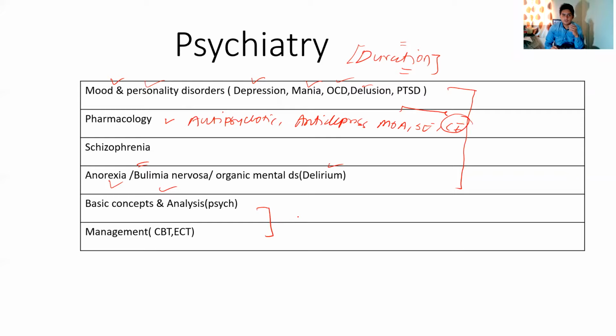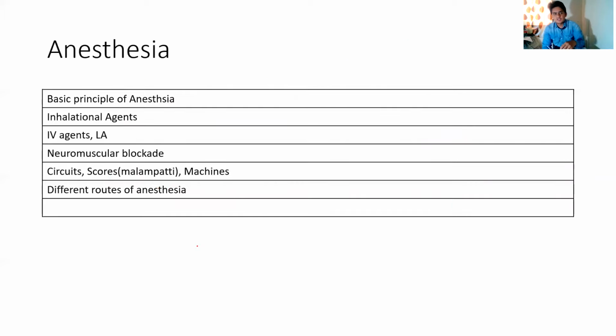Then last, you should know some basic concepts about psychoanalysis and the history of psychiatry, about the contribution of different psychiatrists in the past. And then in the management, about cognitive behavioral therapy and electroconvulsive therapy: what are the indications, when it is used and when it is not, and what is the current status of these treatment modalities. So this is something that is important in psychiatry.